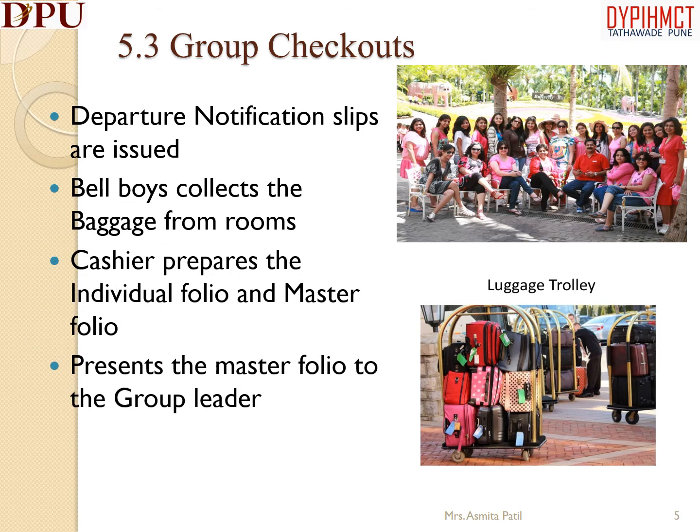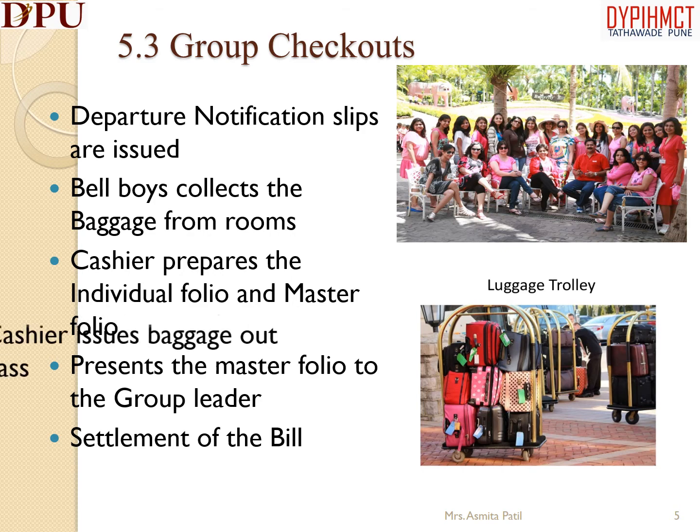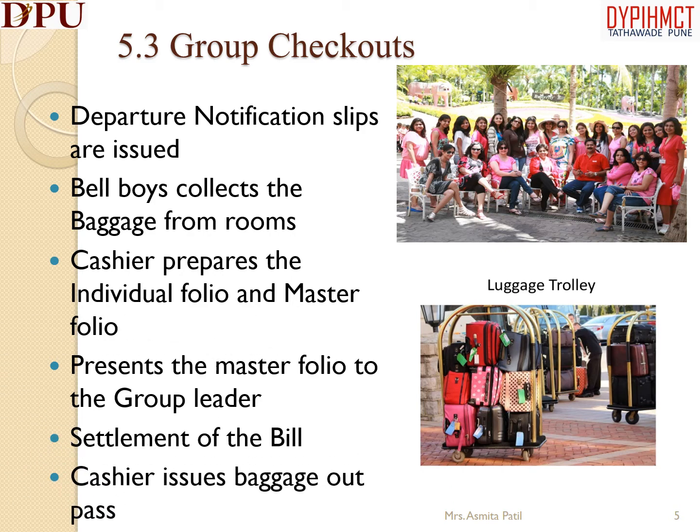The cashier presents the master folio to the tour leader for approval and the extra charges are collected with the assistance of tour leader. After ratifying the bill, the tour leader is requested to sign on it. After the settlement of the bill, the cashier then issues a baggage out pass to the bell captain.